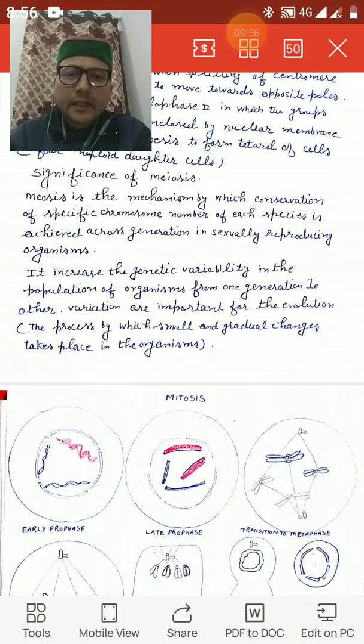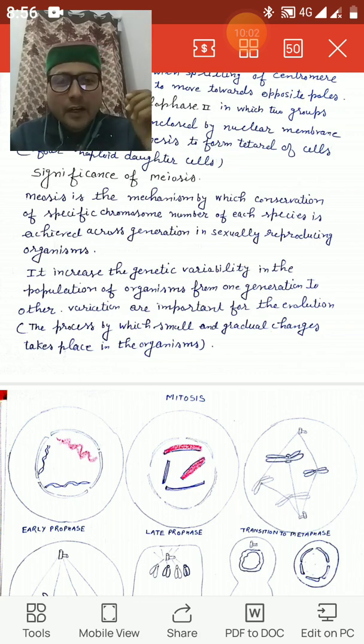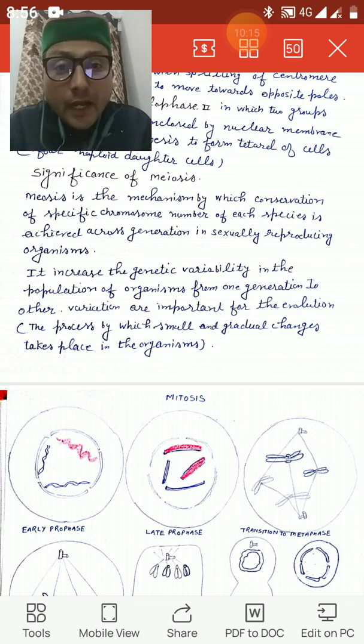So what we have studied is that meiosis is a very important phenomenon, and what is the main significance? That it leads to recombination. And another very interesting thing related to meiosis is that it increases the genetic variability in the population of organisms, and it also restores the same number of chromosomes in a particular species.